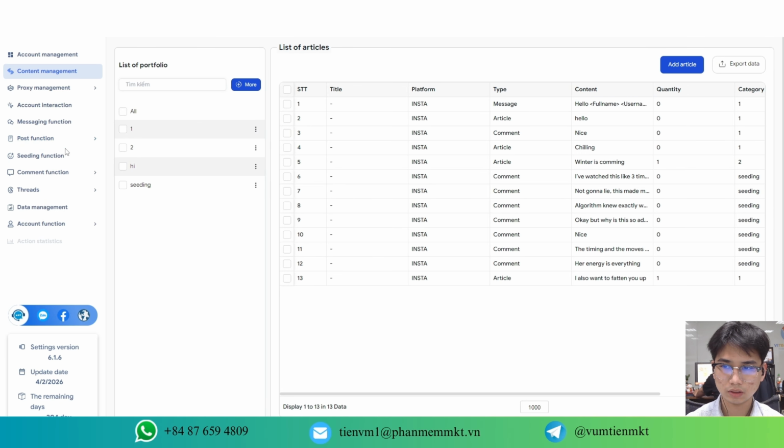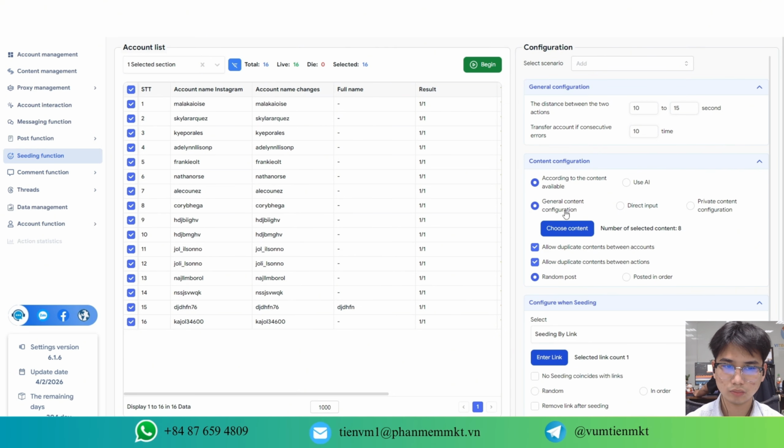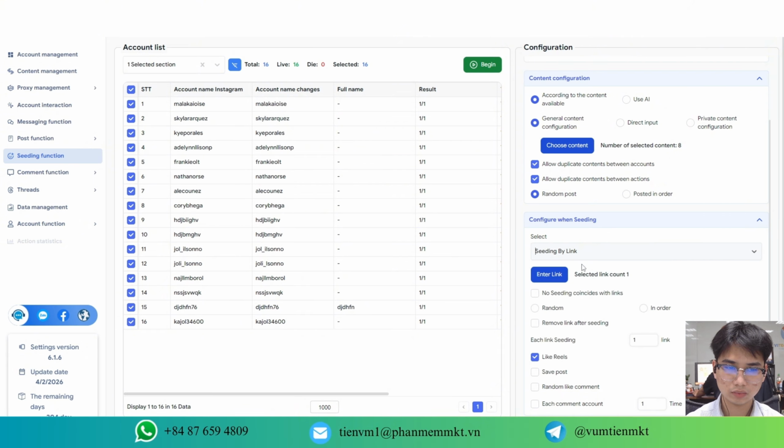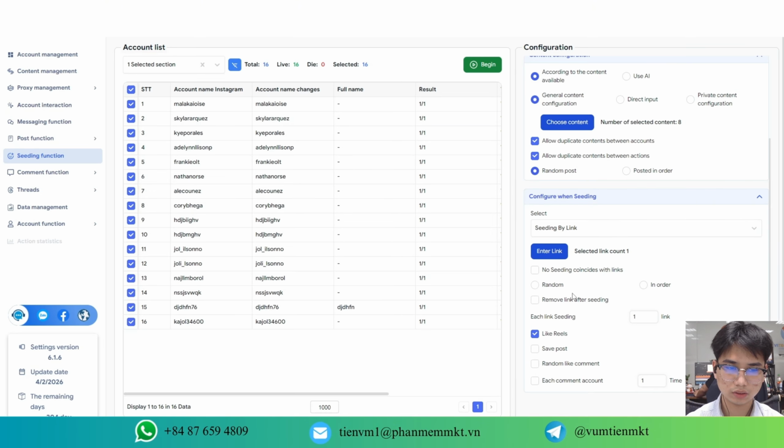Next, you decide how you want to boost engagement. You can target a post by direct link, posts by keyword, or posts from a specific Instagram account. You are always in full control of the rate of the likes and comments. Then choose your actions. Auto-like the post, auto-comment on the post, even auto-save the post if needed. You also control the timing. Set smart delay intervals so actions happen gradually, not all at once.